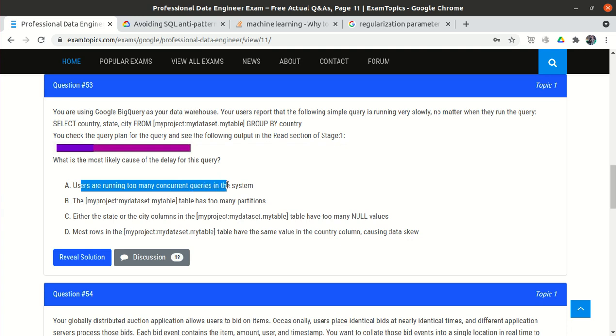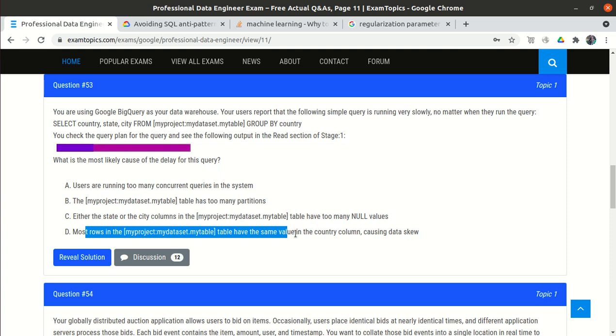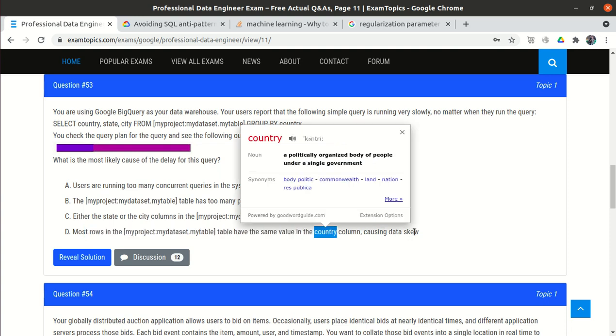Users are running too many concurrent queries in the system. No, totally wrong, it is not mentioned. My project table has too many partitions. No, it is totally wrong, it has not been mentioned that it has partitions. If it had too many partitions, then it should be like my table dot star, with a delimiter here. Either the state or the city column has too many null values. No, whether they have too many null values or not, it doesn't matter, because we are selecting these. Now the fourth option: most rows in this table have some value in the country column causing data skew.